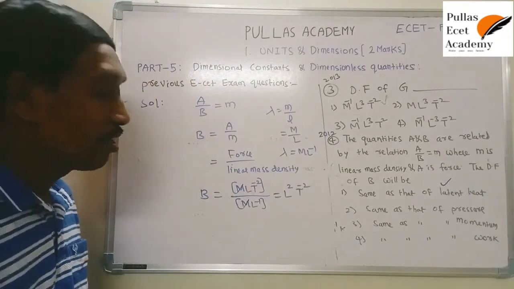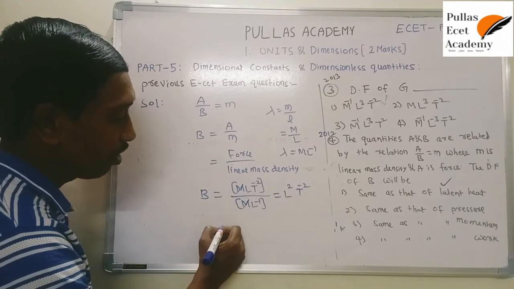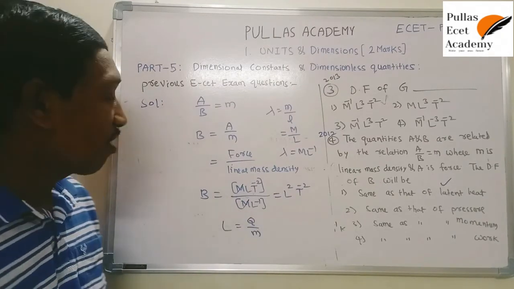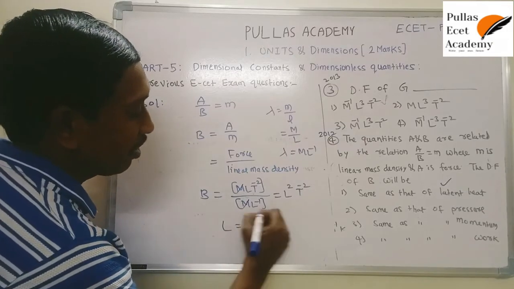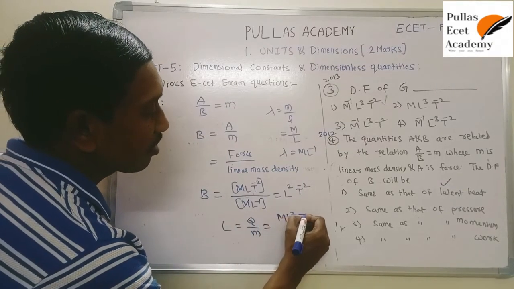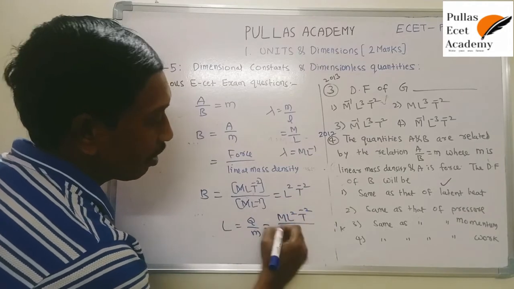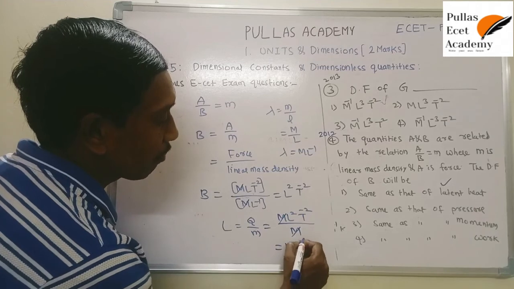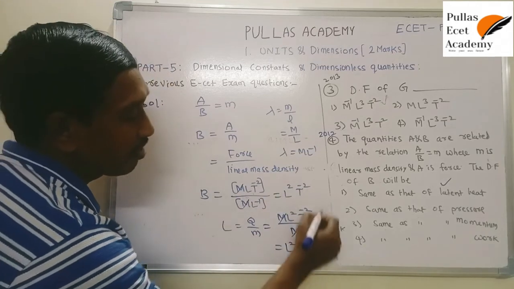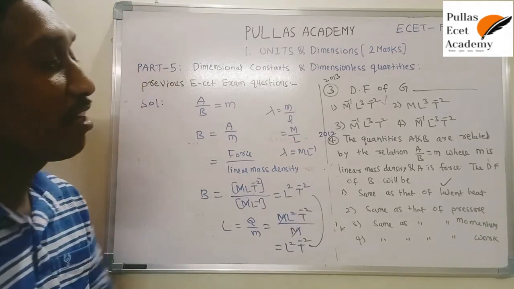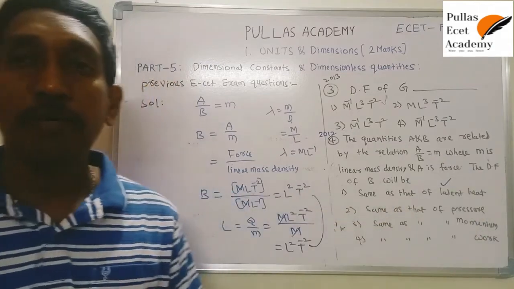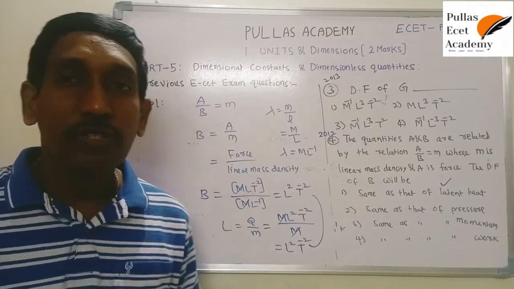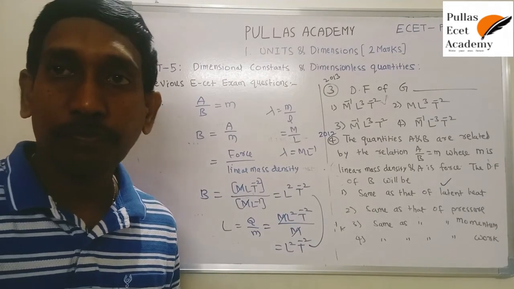So how to understand the latent heat dimension formula? We know heat energy per unit mass is called latent heat. So the heat energy dimension formula is ML²T⁻², divided by the mass dimension formula M; M cancels, and you get L²T⁻². That's why these two are similar. That's why it is similar to the dimension formula of latent heat. That means B stands for latent heat. Okay? So this is the procedure.